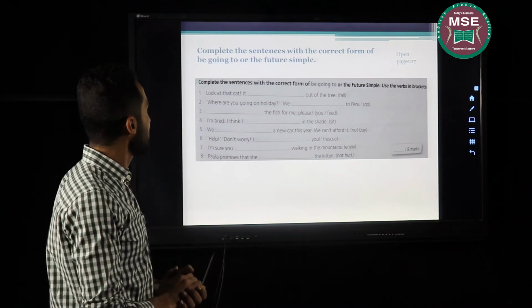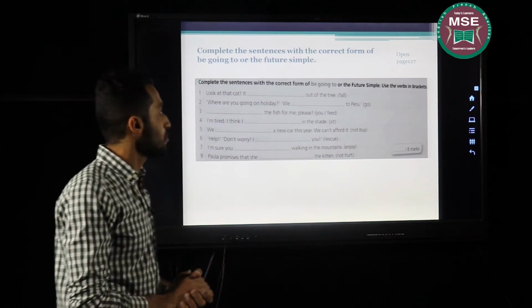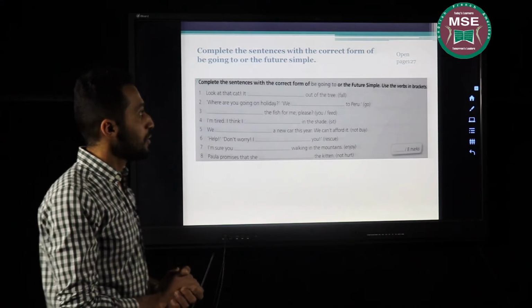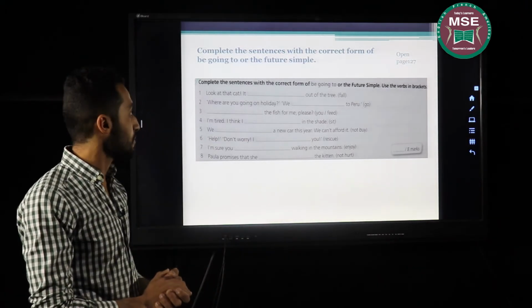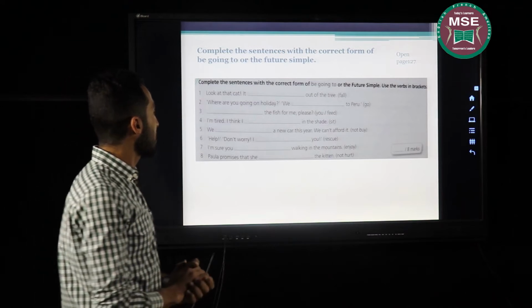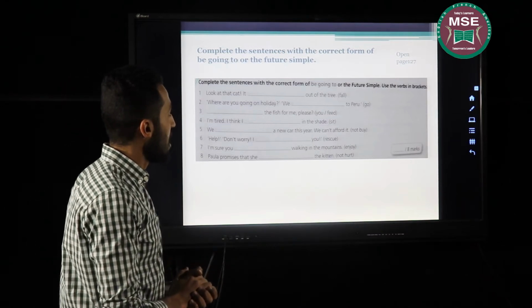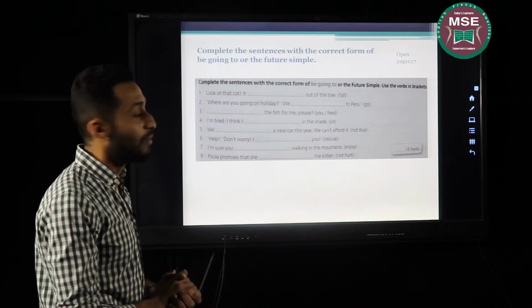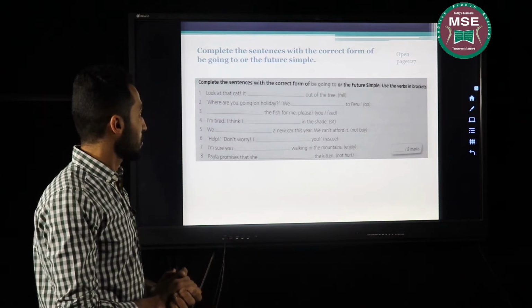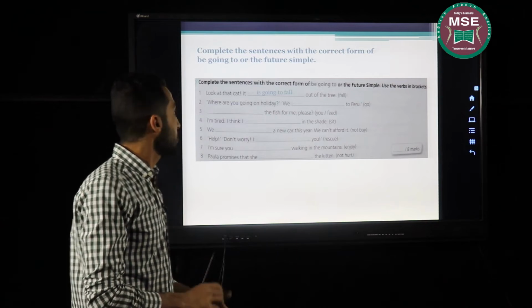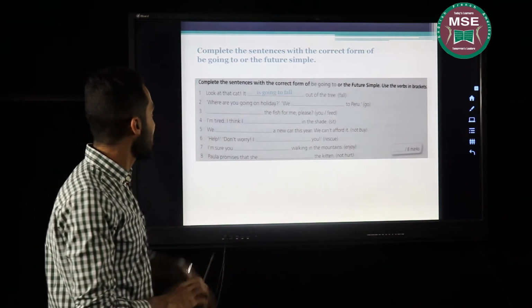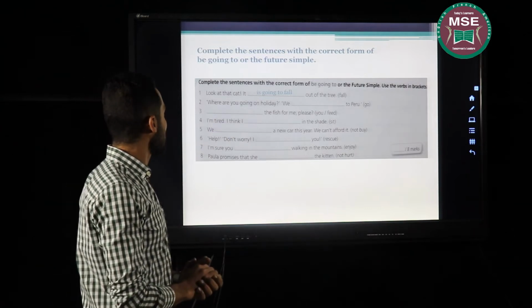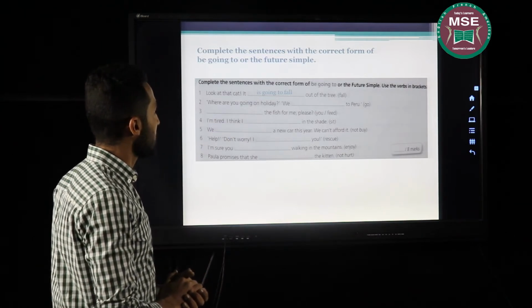Next exercise is about going to and the future. How to use be going to and the future simple. Open your books on page 127. Look at that cat. It out of the tree. We should use the verb fall. The answer will be is going to fall because I have a proof. Look at that cat.